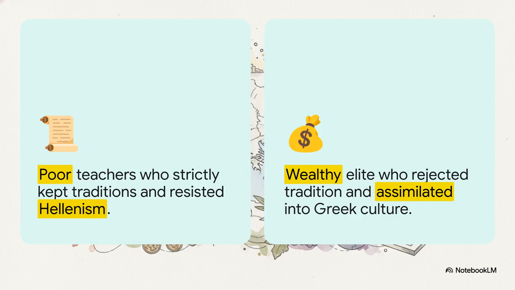They strictly adhered to the oral tradition and violently resisted the creep of Greek Hellenism. Directly opposed to them were the Sadducees. The Sadducees had captured the high priesthood and represented the wealthy upper-crust elite. They were super unpopular with the masses, specifically because they eagerly welcomed and assimilated into Greek wealth and culture. Oh, and they entirely rejected the Pharisees' oral traditions.